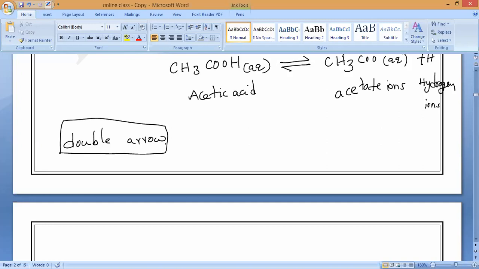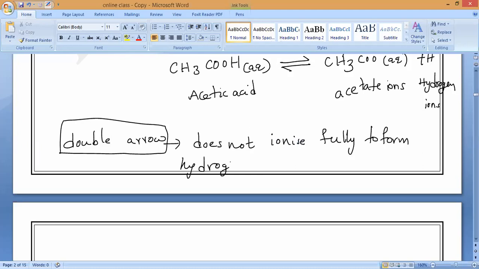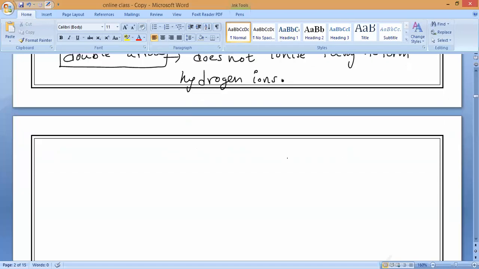Always double arrow indicates a weak acid, which does not ionize fully to form hydrogen ions. Are you clear, all of you? Any doubt? That is what we should call weak acids.